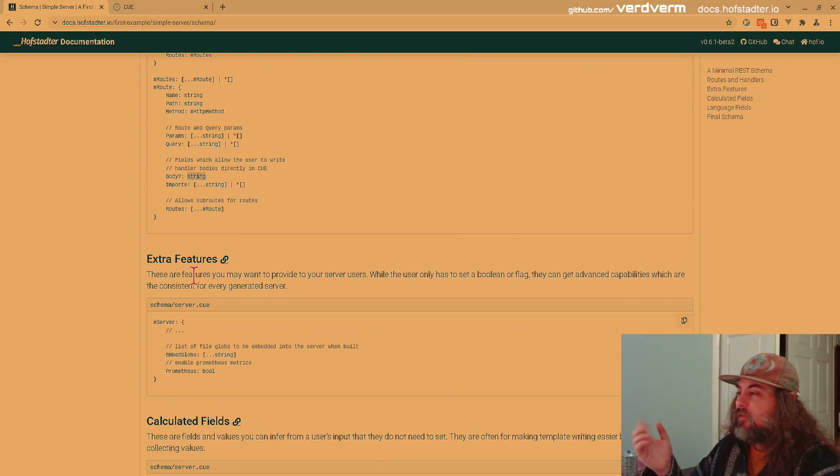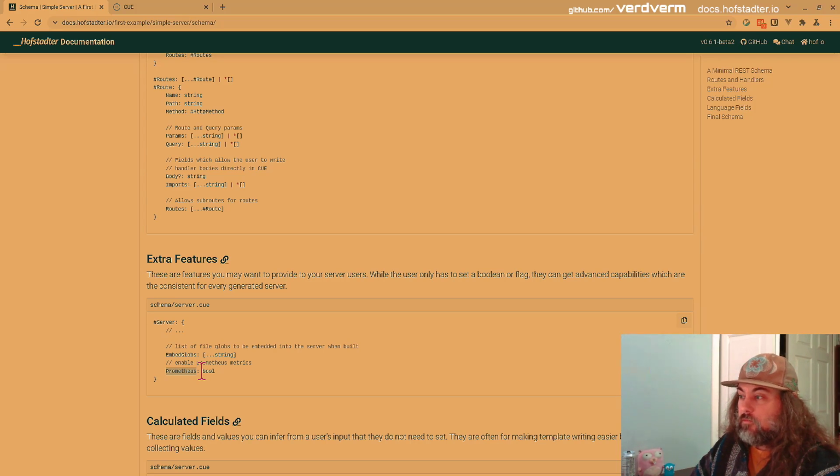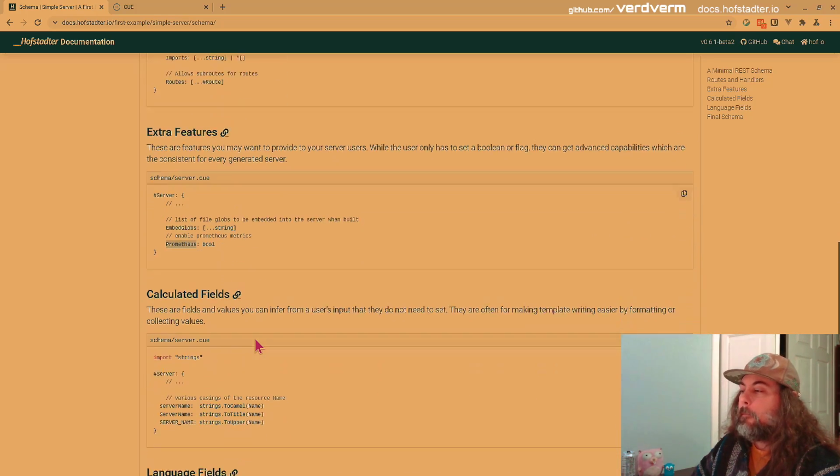And then you can imagine having extra features, such as the ability to embed files into your server. And so you give the user the ability to specify globs, and all those get embedded. So with a server, you might want to include the HTML and JavaScript directly in the binary, which is something you can do with Go. Or you want to turn on Prometheus. And so you want Prometheus metrics, so you just say true. And in the backend, there's a whole bunch of stuff going on.